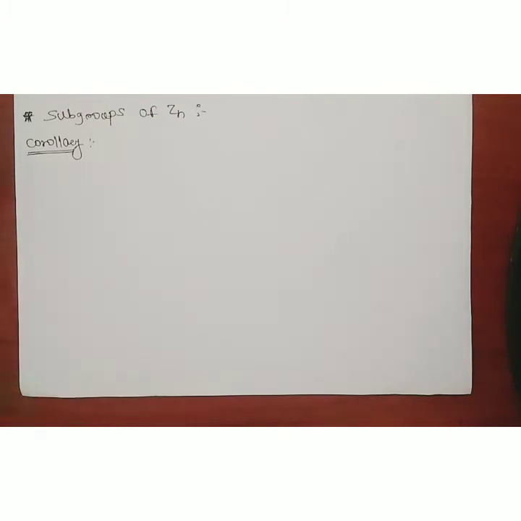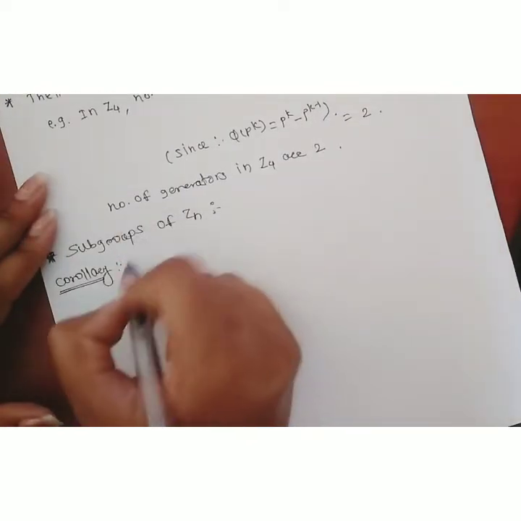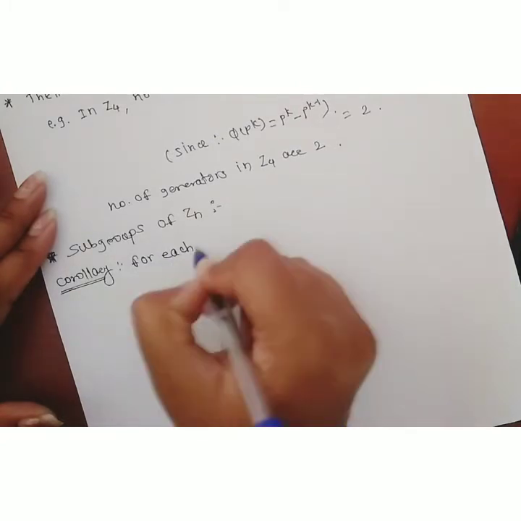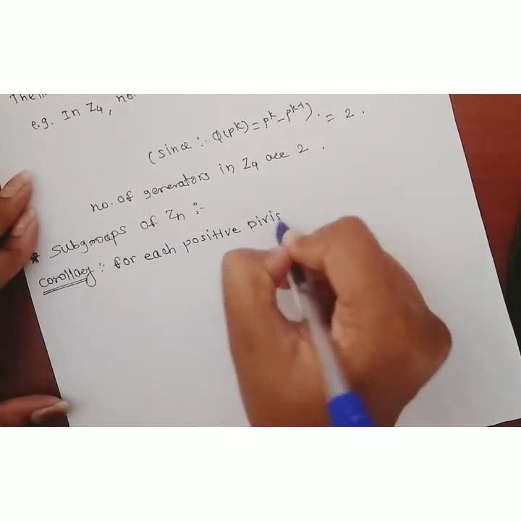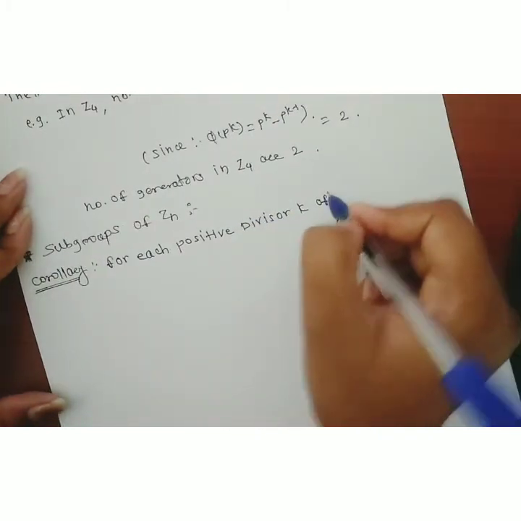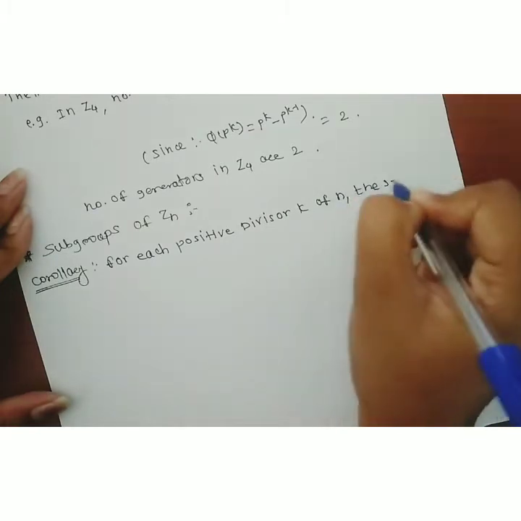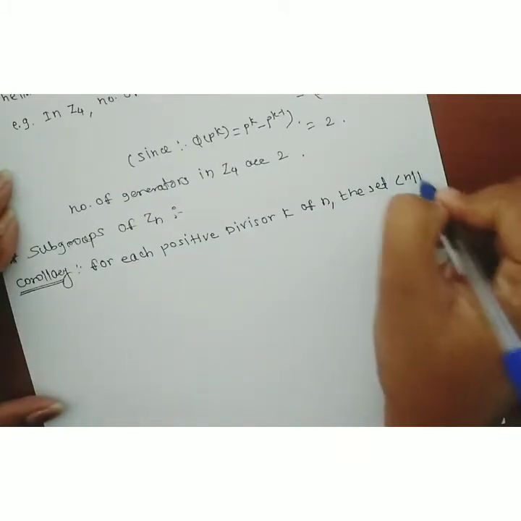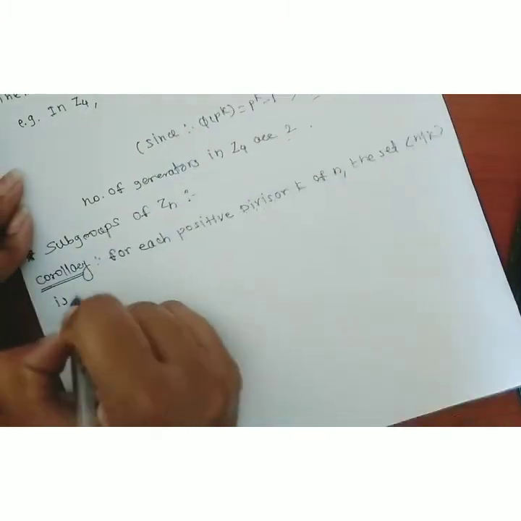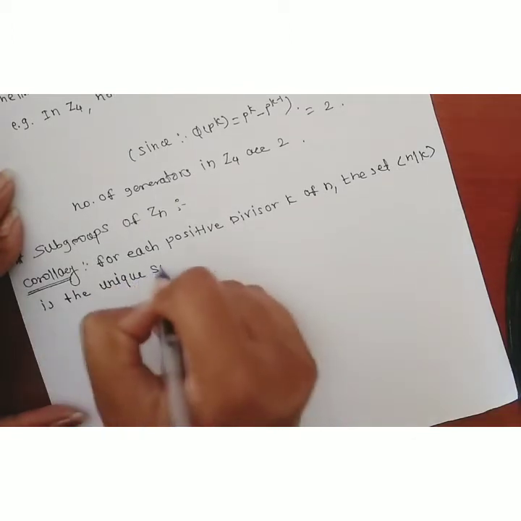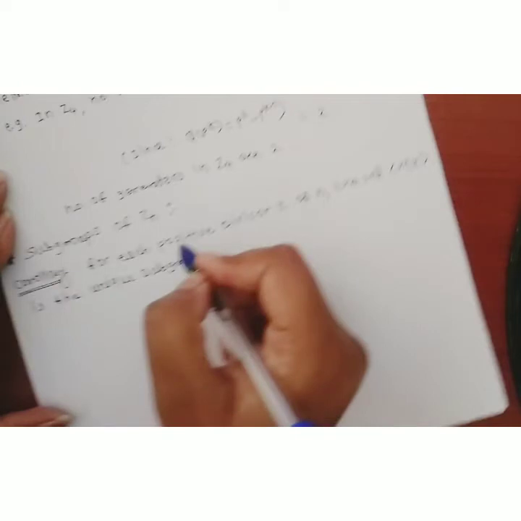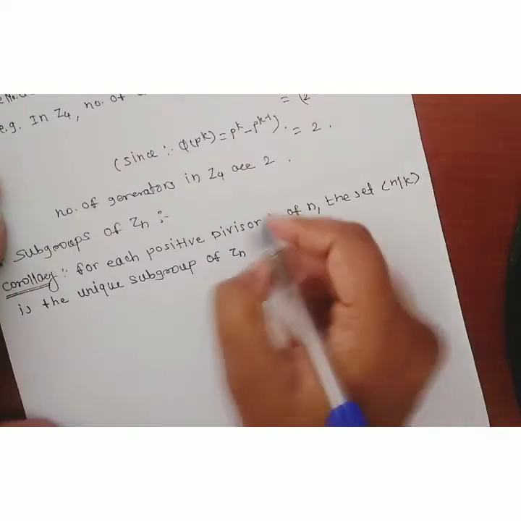Now the next topic is subgroups of Zn. We have to find how to find the subgroups of Zn. For this, the corollary states: for each positive divisor k of n, the set generated by n divides k is the unique subgroup of Zn of order k.